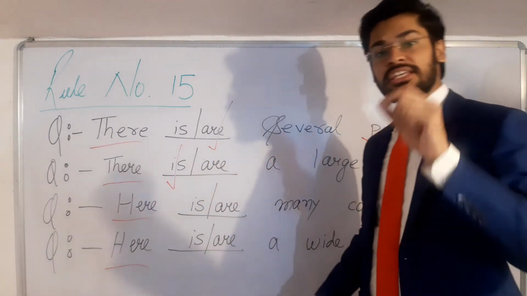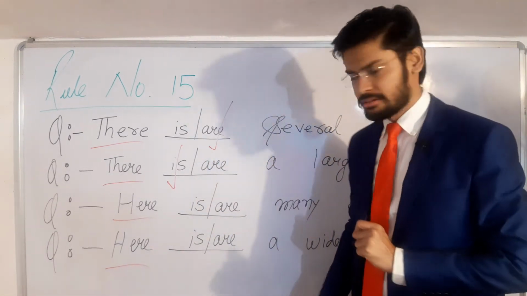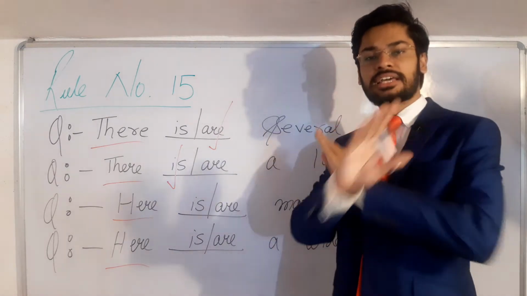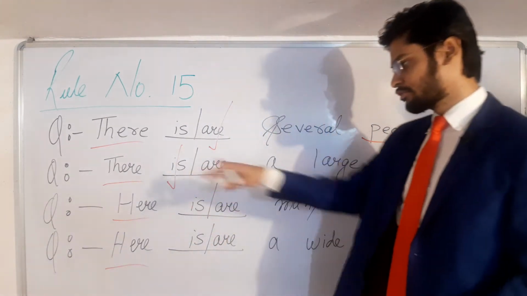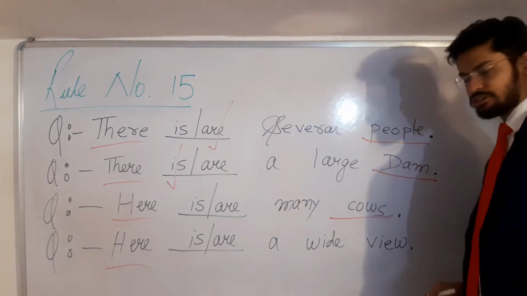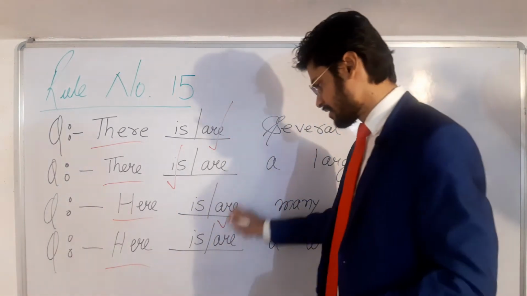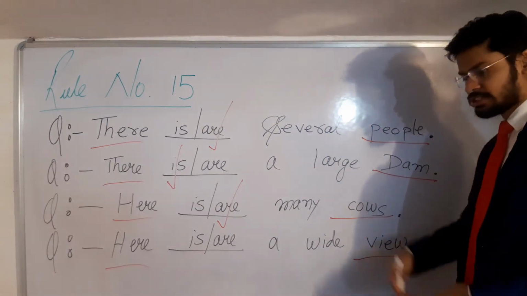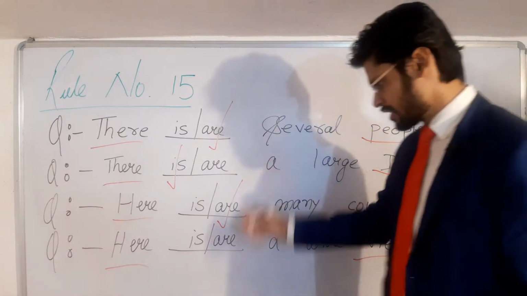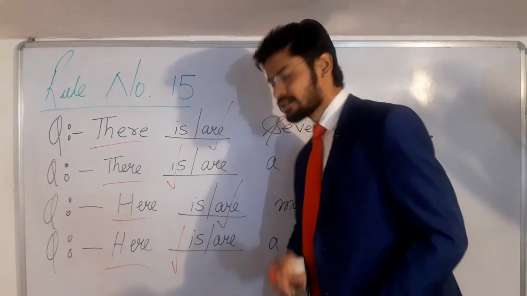Same goes with here also. If the subject is here, then your verb will not depend on here, rather on the present noun or pronoun. So in question number 3, the present noun is cows, which is plural. So here we'll take are. In the fourth question, the noun is view, which is singular and uncountable also. Then your verb will be singular.